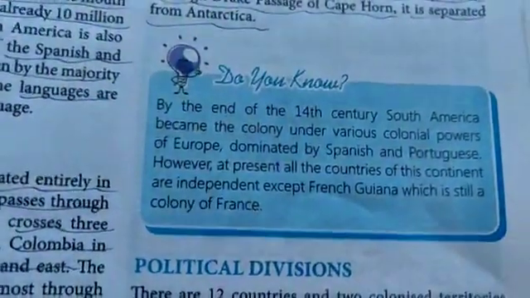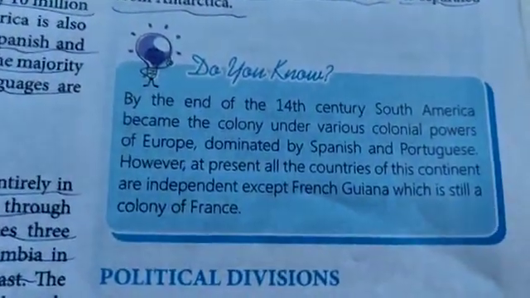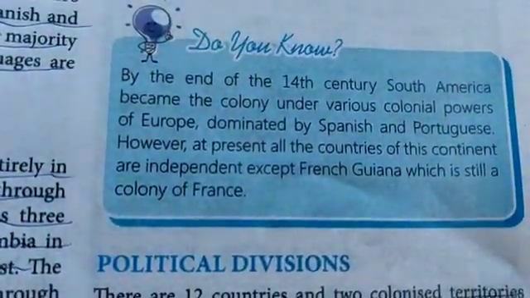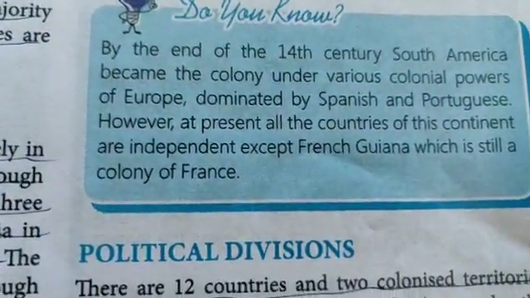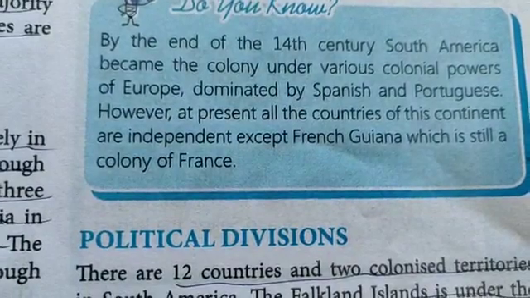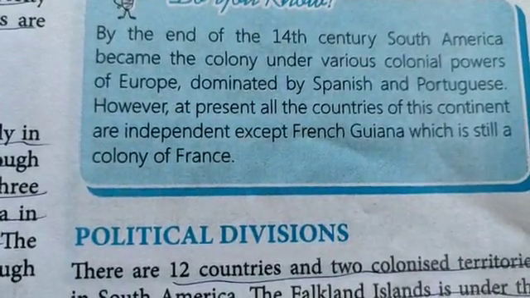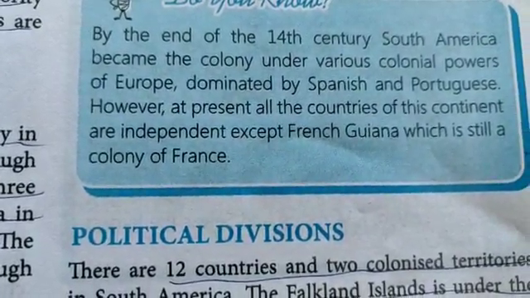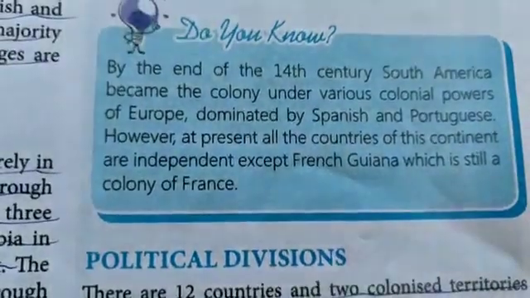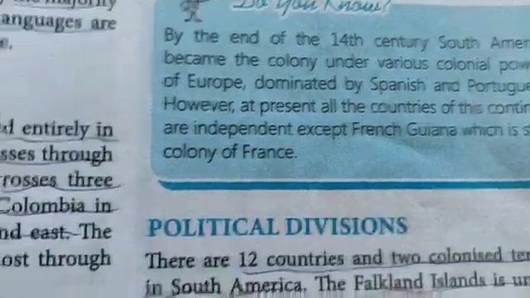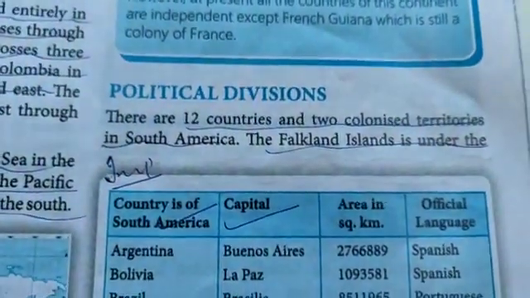Now, there is a small interesting piece of information. By the end of the 14th century, South America became a colony under various colonial powers of Europe, dominated by Spanish and Portuguese. However, at present, all the countries of this continent are independent, except French Guiana, which is still a colony of France. Now, political divisions.